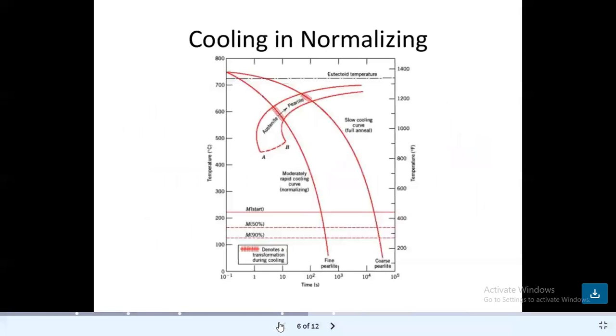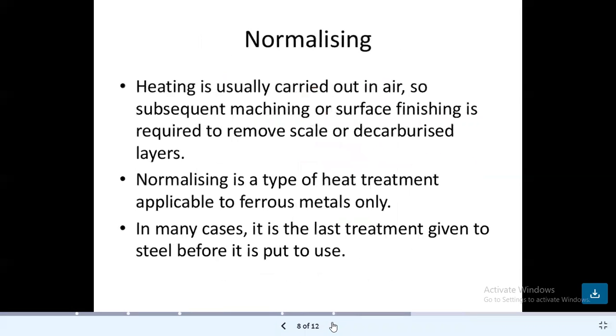If we observe the diagram, in this case, if the time required to cool the material is low, then we get fine particles. Fine means the particles have a smaller size, so it is called fine. And in coarse pearlite, the size of the particles is greater, so it is called coarse pearlite.